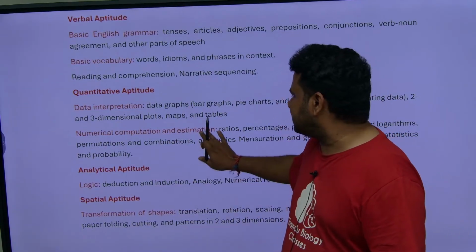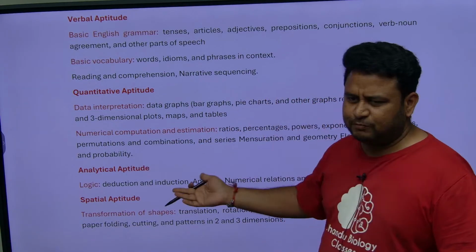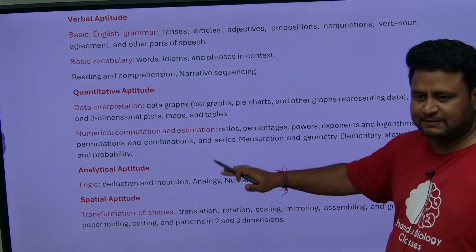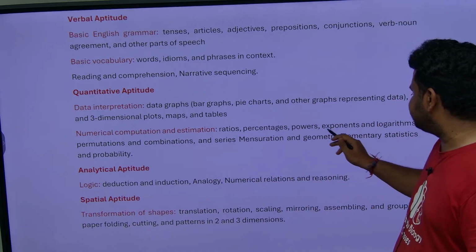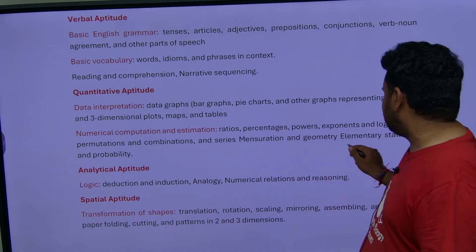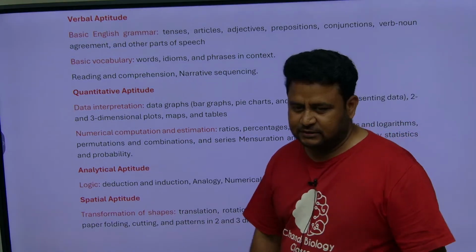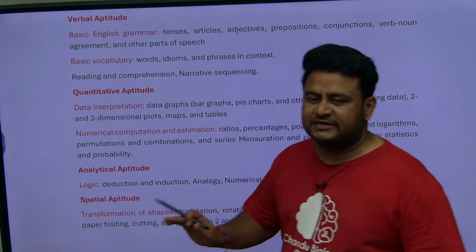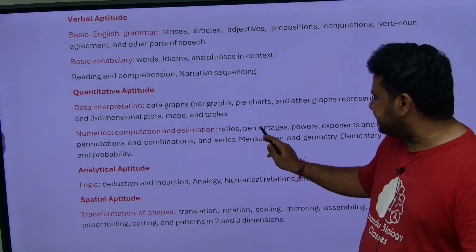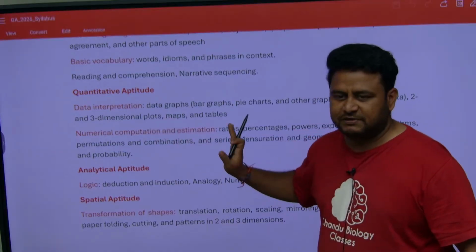Next, coming to numerical computation and estimation, that is nothing but numerical aptitude. We have ratio, percentages, which we have dealt with in depth in our classes, then powers, exponents, logarithms, permutation and combination, series, mensuration and geometry, elementary statistics and probability. Here the most important chapters are ratio and percentages, very important, you will definitely get them. If you are good in ratio and percentages, data interpretation will become very easy.